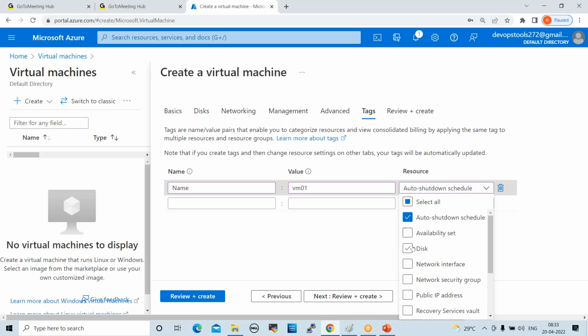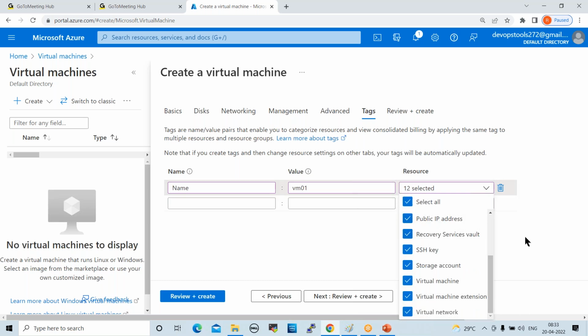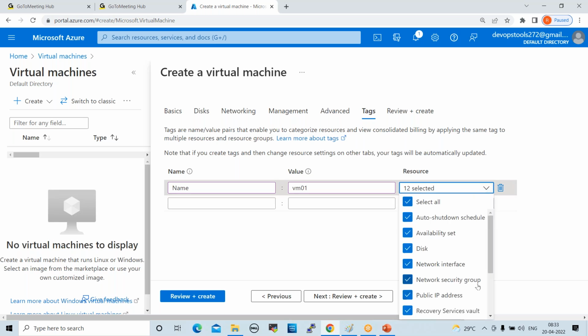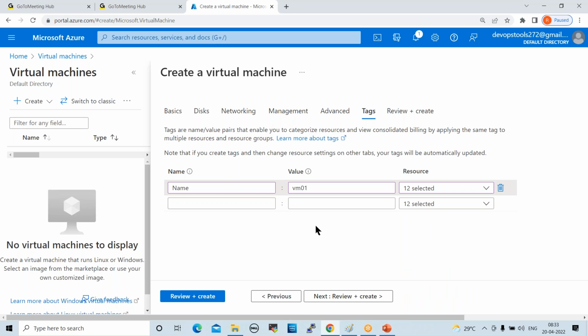So availability set and disk. I think the disk is disk information here. So network security groups, and also availability set. By default, it is all selected, right? So I will give you information about this. Whenever you want to perform all these services with the VM, by default it is selected, so we can keep as is. Now click on next, review.